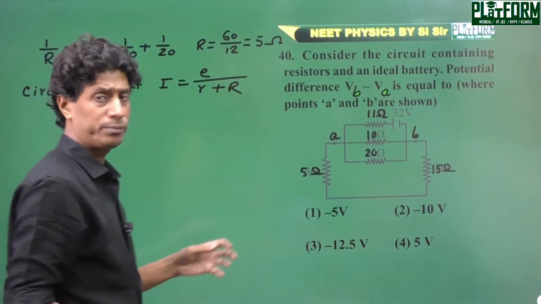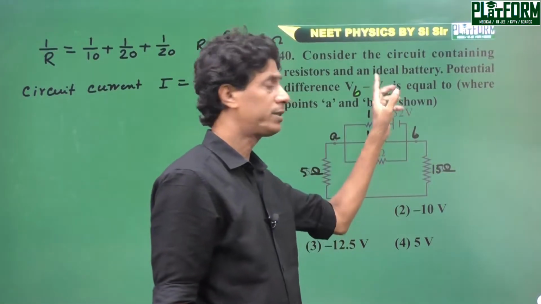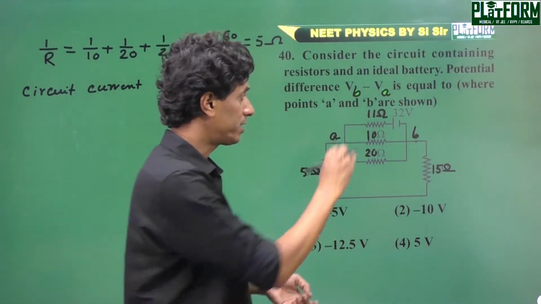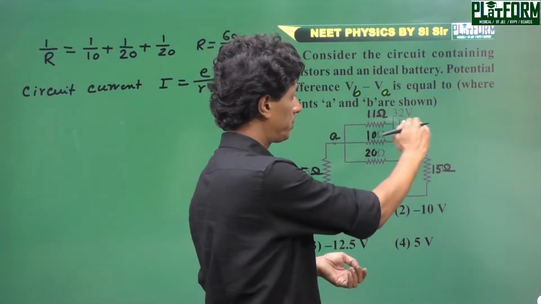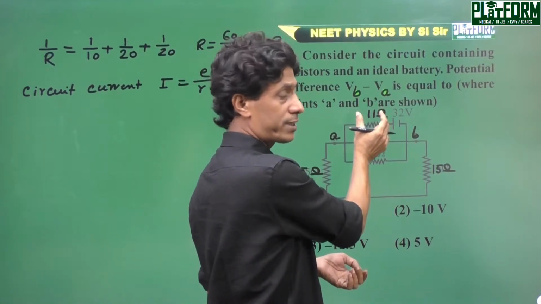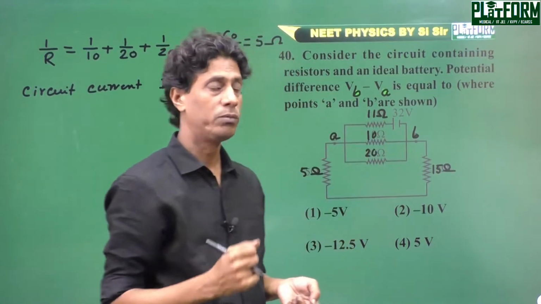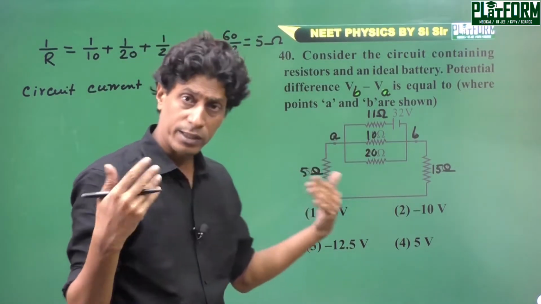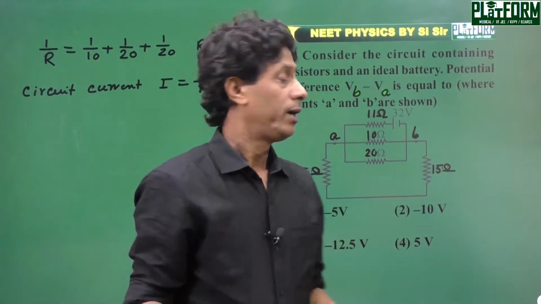Since in the problem the battery is given as an ideal battery, ideal battery means there is no internal resistance, but in the branch of the cell there is a resistance given, it is 11 ohm. So this 11 ohm can be considered as the internal resistance of the cell.